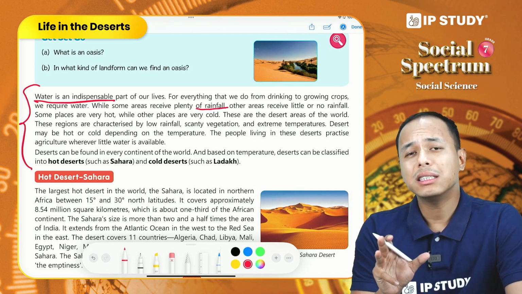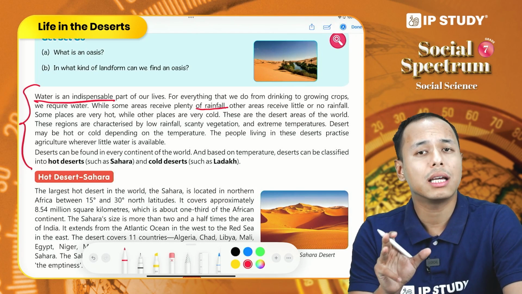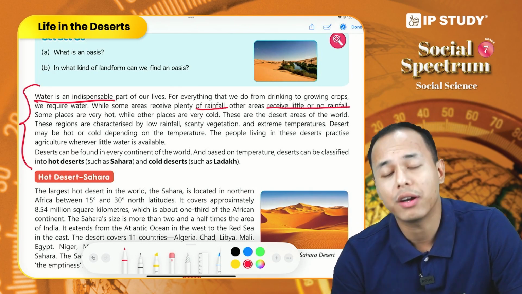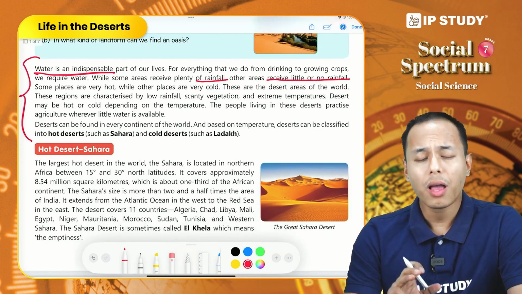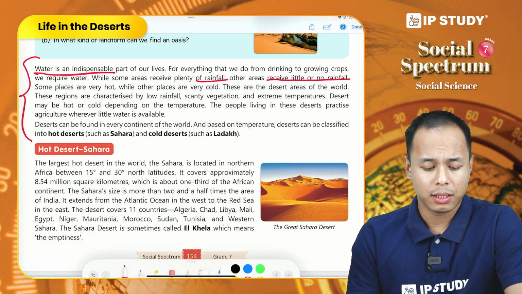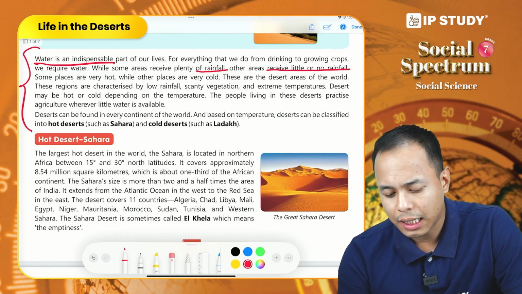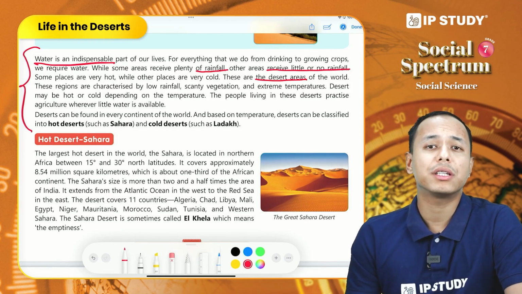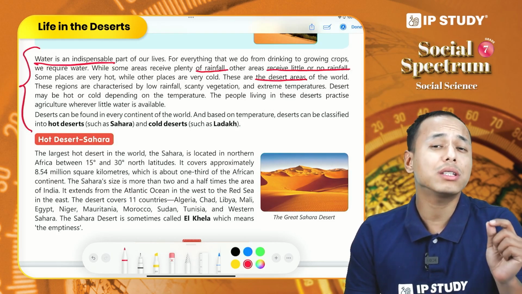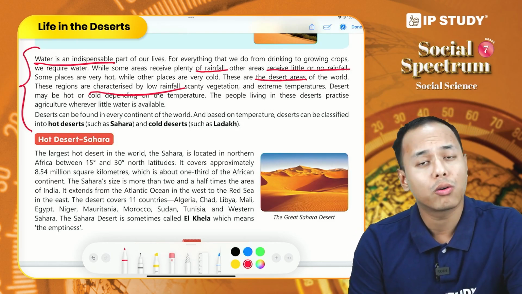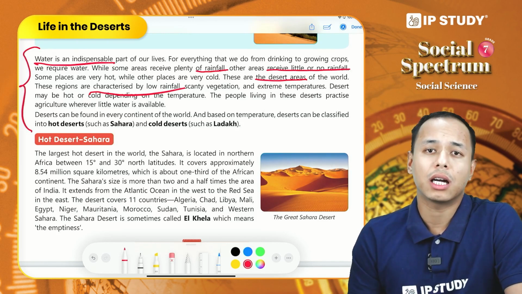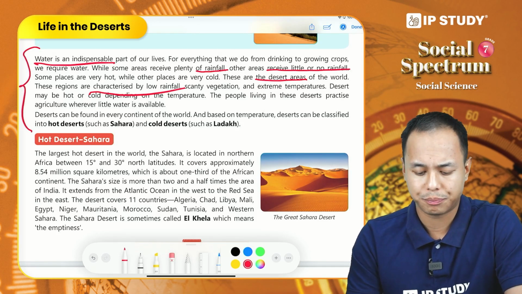Some regions receive heavy rainfall. On the other hand, some regions receive very scanty or even no rainfall. Also, some places are very hot while some places are very cold. Thus, a desert is an area or a region of the world where the temperatures are extreme, either very hot or very cold. There is little or scanty rainfall, and the vegetation cover is also thin or scanty. So such regions are called deserts of the world.